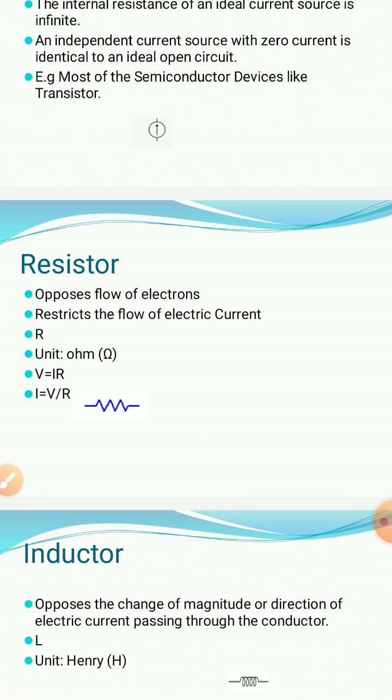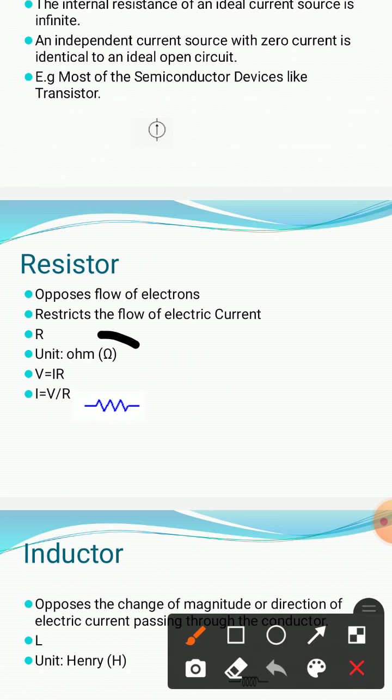That means we can also say it restricts the flow of electric current. Resistors are the elements, and resistance is the property which will oppose or restrict the flow of electrons.